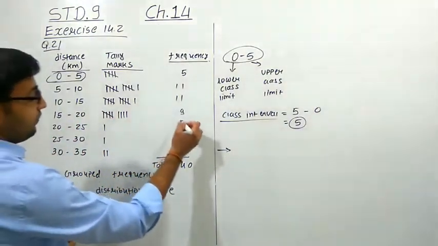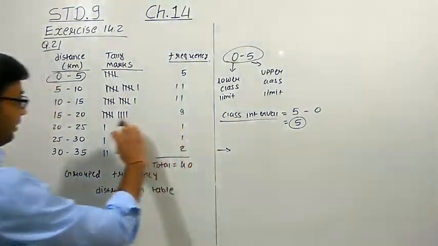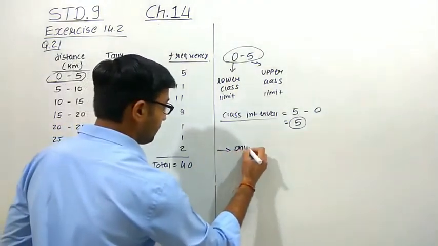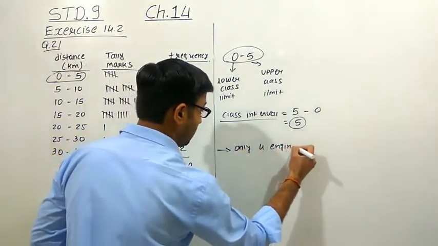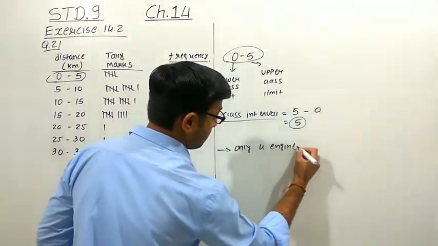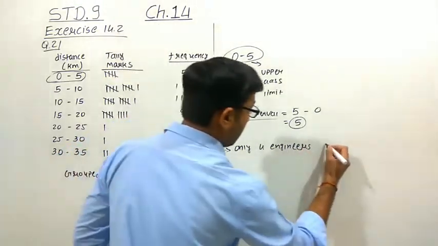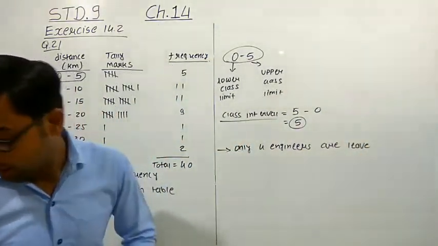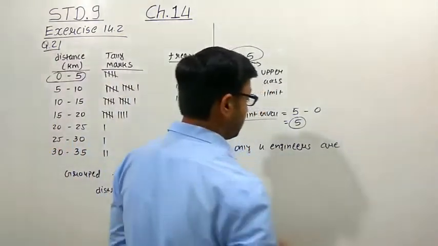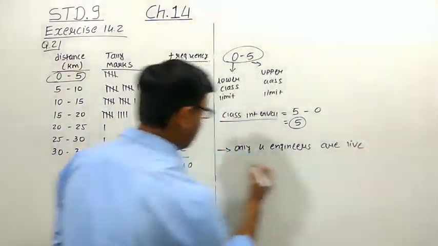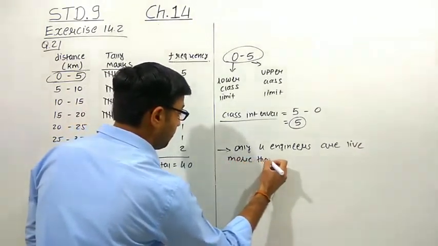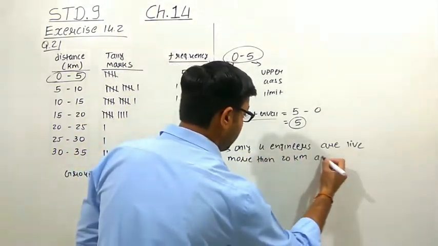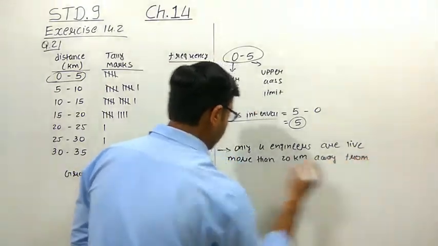See, if we calculate, only 4 engineers live more than 20 kilometers away from their workplace.